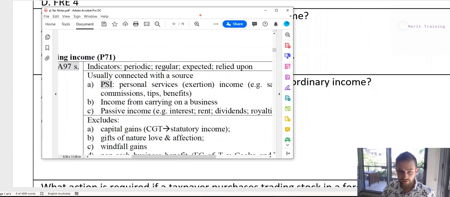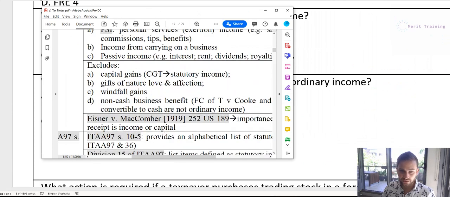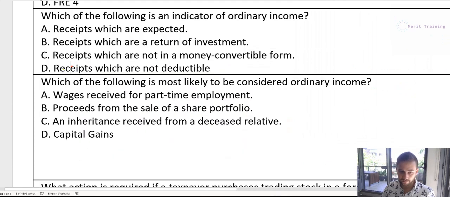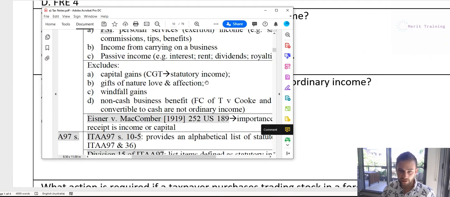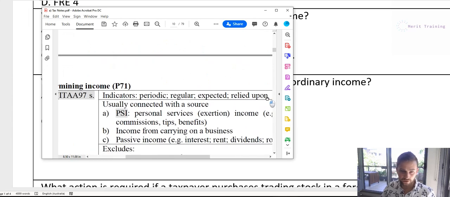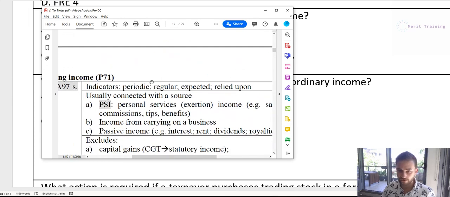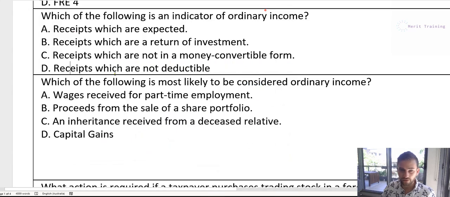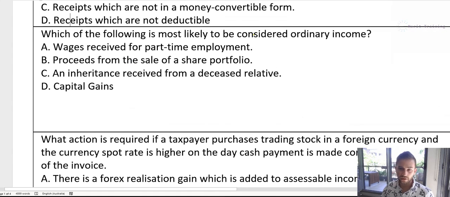Again, that's not specifically listed in our indicators, so we're probably not correct. And then finally, receipts which are not deductible. Again, it's not really on our keywords of indicators of being regular, expected, periodic, and relied upon. So clearly A is the most correct answer out of all of these, and therefore the correct answer to this question. Alright, so next question is, which of the following is most likely to be considered ordinary income?